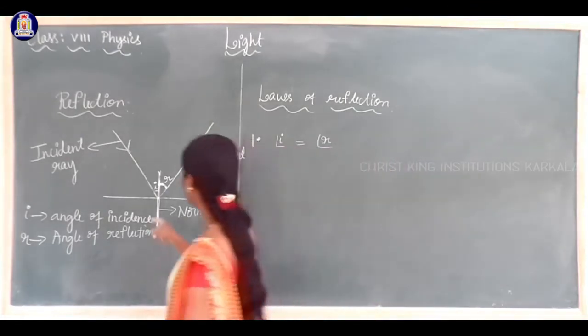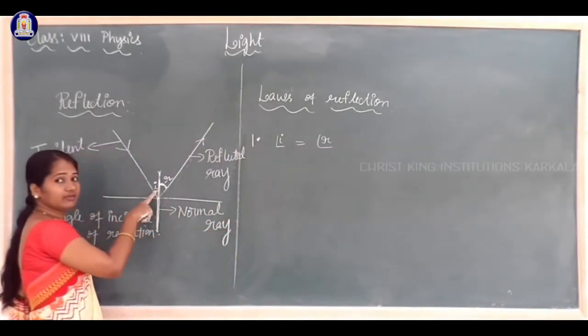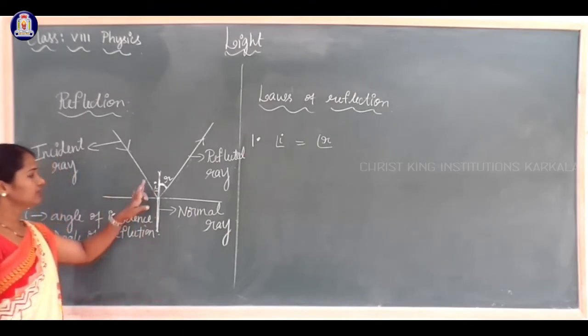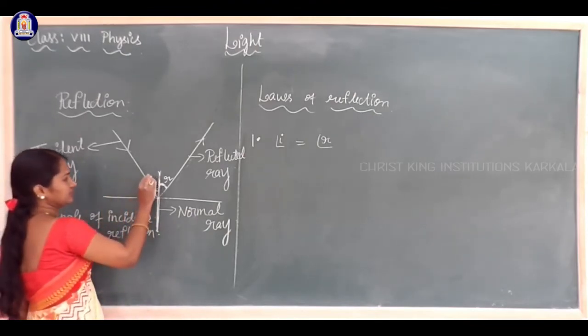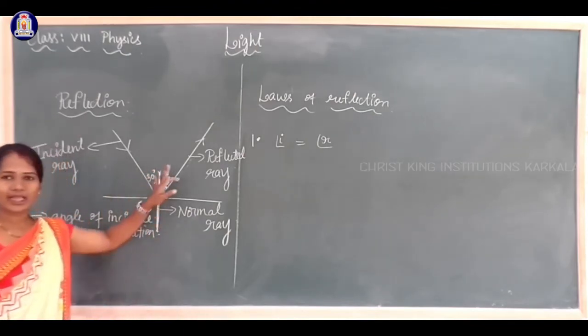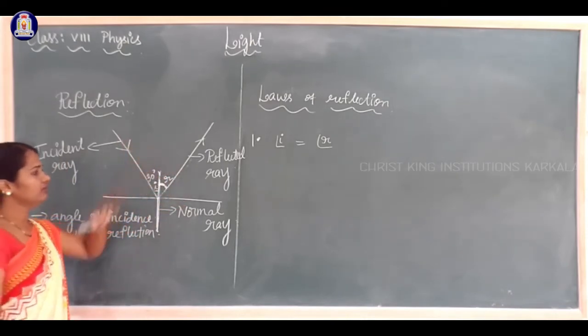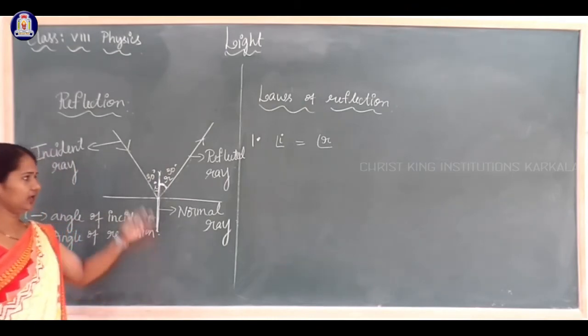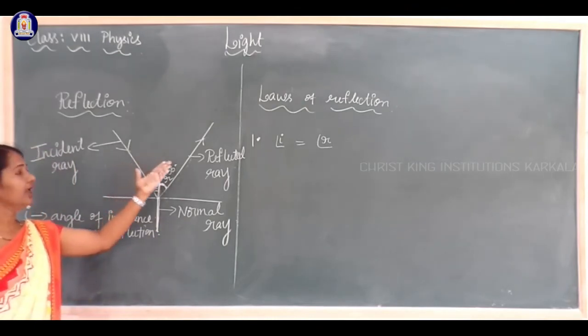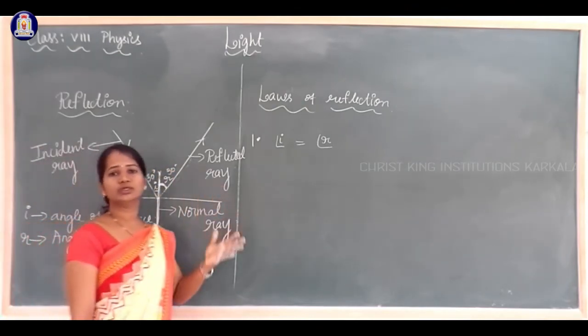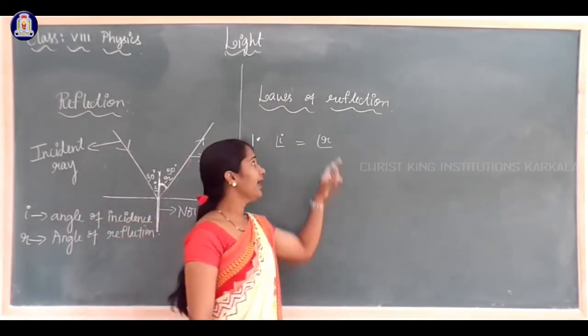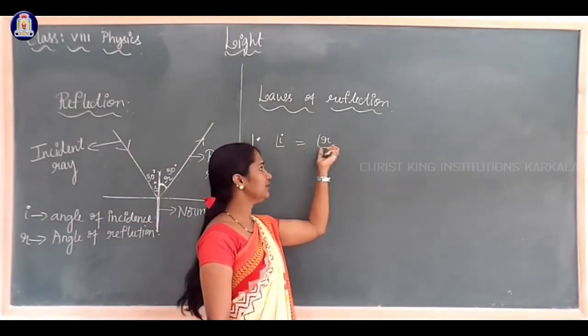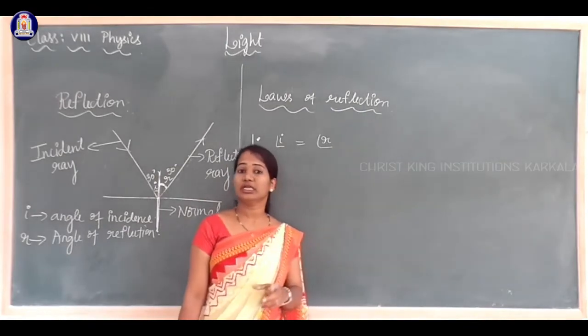Suppose in a given experiment the angle of incidence is 30 degrees, what will be the angle of reflection? The angle of reflection is also 30 degrees. If the angle of incidence is 60 degrees, the angle of reflection is also 60 degrees. Always the angle of incidence is equal to the angle of reflection.